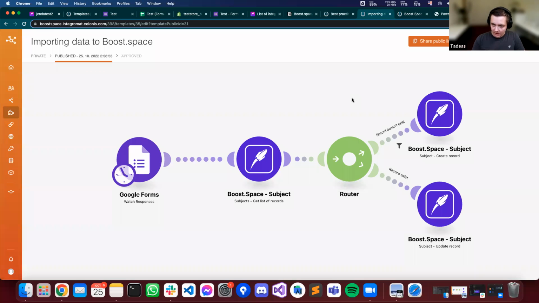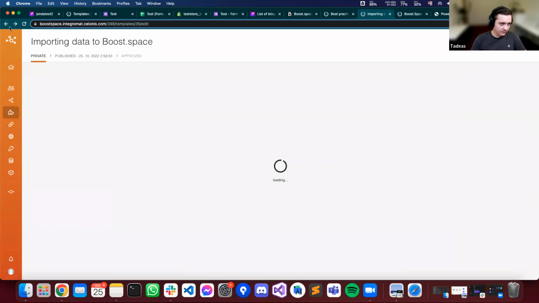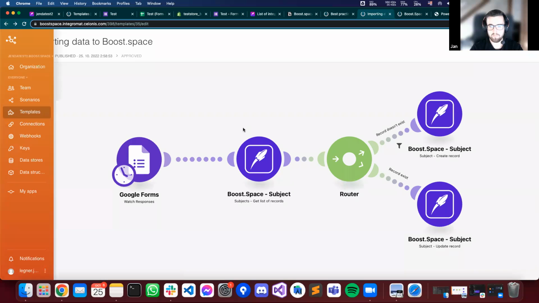So I think for a start, if you stick with this, it would take you a long way, and then you could keep adding those best practices as we go, or you could wait for us to release those templates that will already include those best practices for you. There is one more type of template that is sending data from BoostSpace to a third-party tool that's even more simple. So if you just go back there, Jan, show me a different type of template. Yes. So I just wanted to show this as a kind of summary.